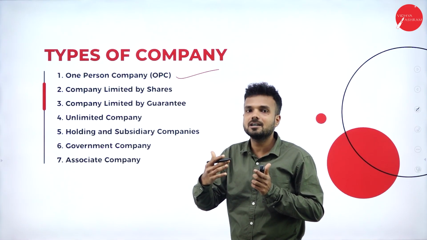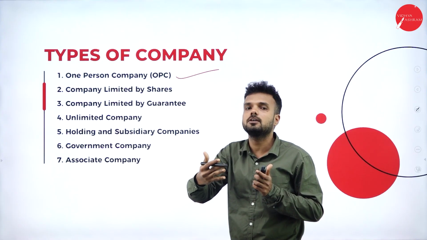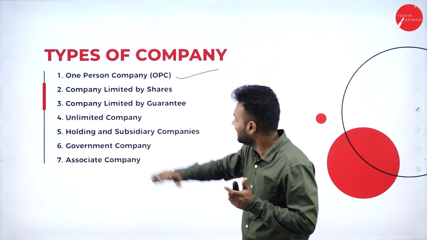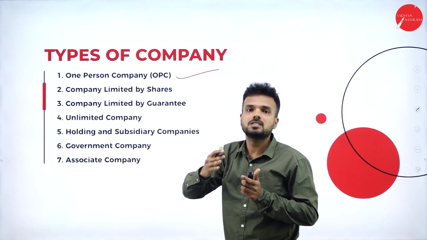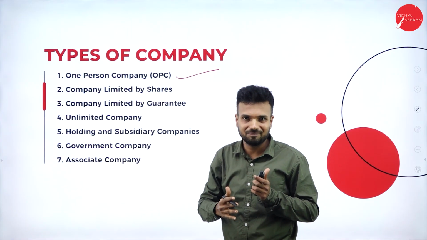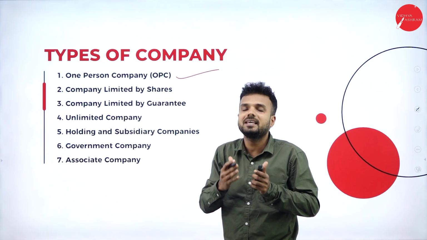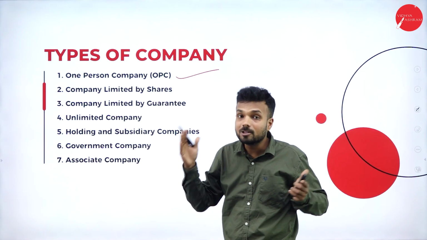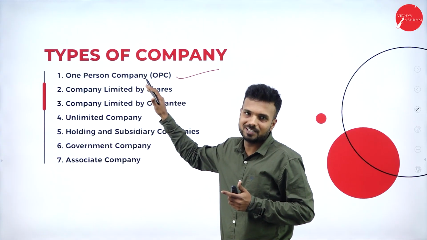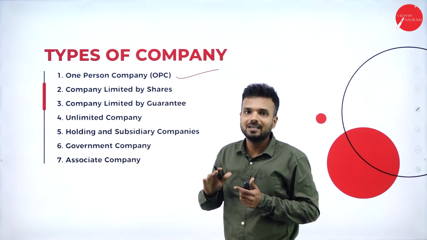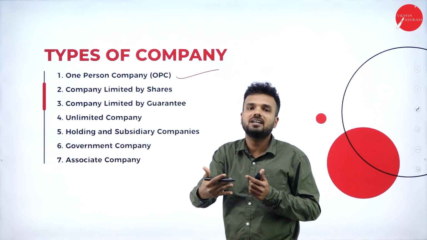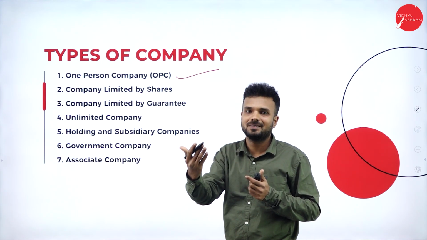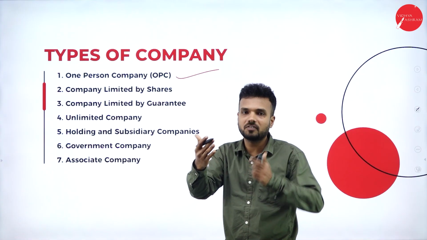What if, in terms of death or the insolvency of the owner of the company? Absolutely, you are right. This company has a special feature called perpetual succession. If the owner of the company expires, or if the owner becomes insolvent, this company keeps on running its operations smoothly, because while registering the company under the Companies Act 2013, he has to nominate a person who is responsible for the company after his time.